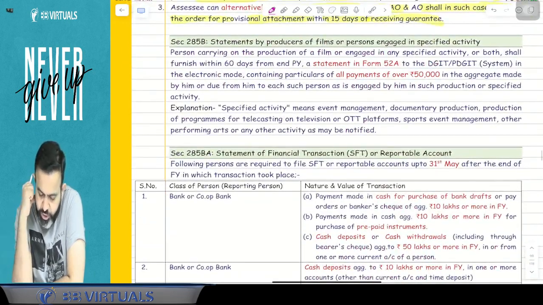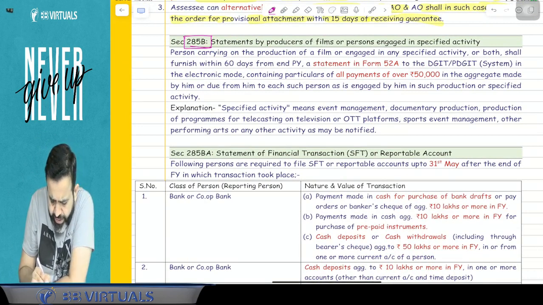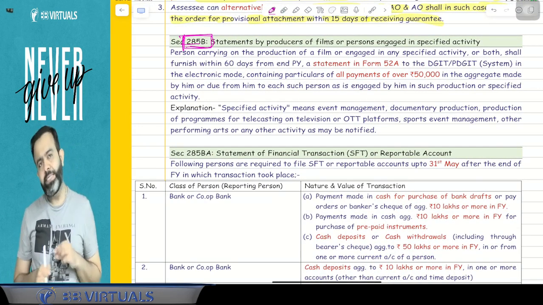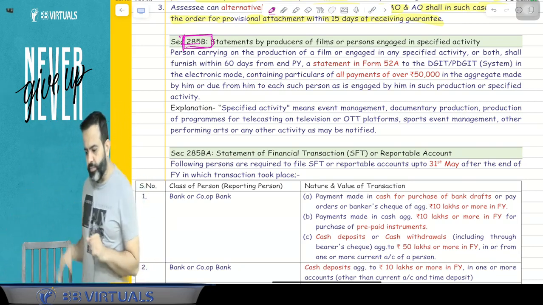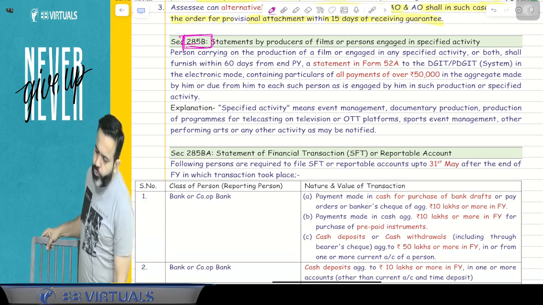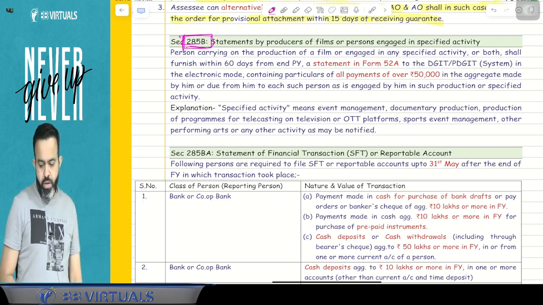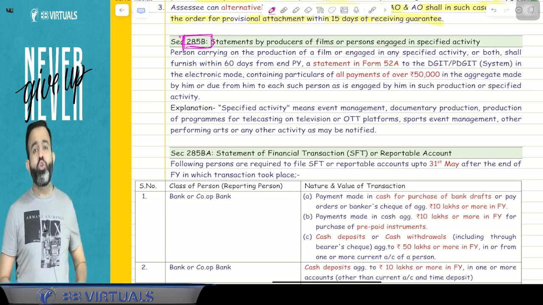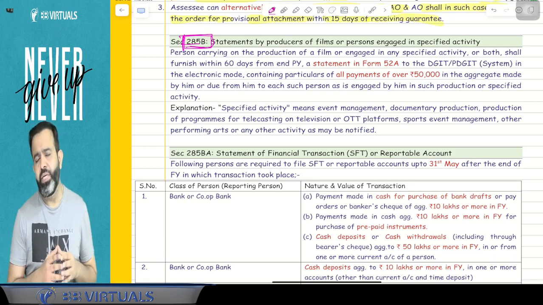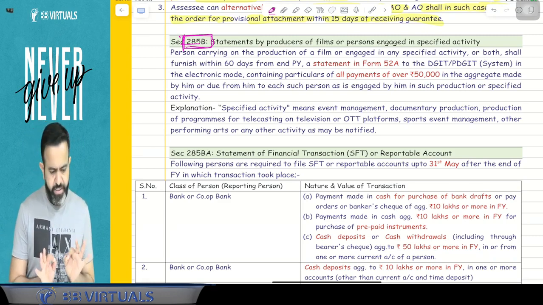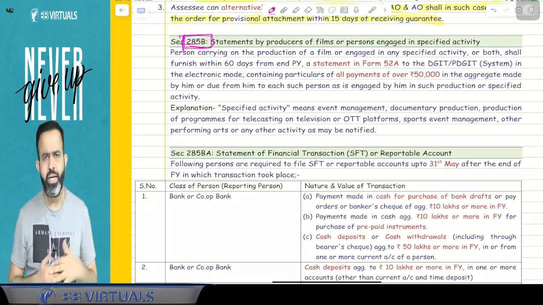After that, there is one section, 285B. Now this section is not very relevant for examination purposes. This section says that suppose there is any producer of a movie, or any producer of an OTT web series, or any producer of a documentary production, or any event management company, and during the previous year, you know that on the movie production set, there are various workers working related to the movie.